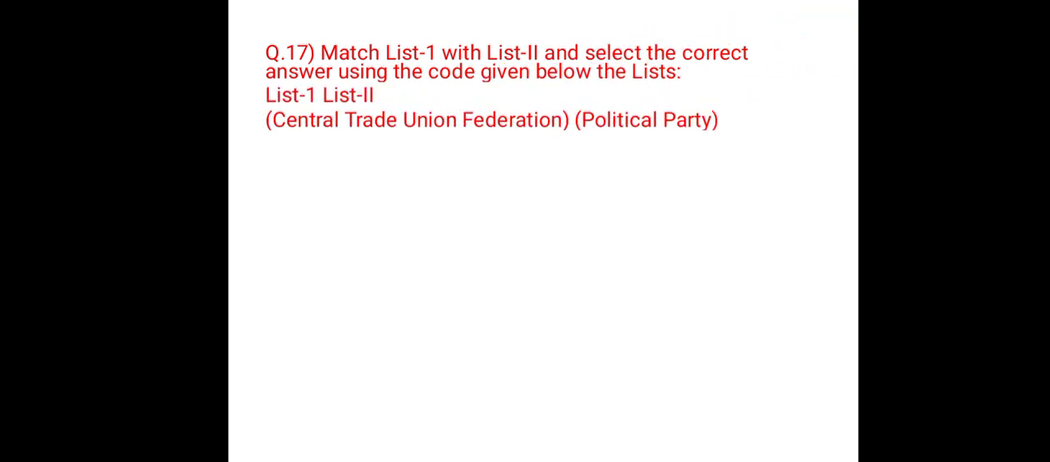The next question is a match the following type question. You need to match list 1 to list 2. List 1 is Central Trade Union Federations and list 2 is political parties. Option A, Centre of